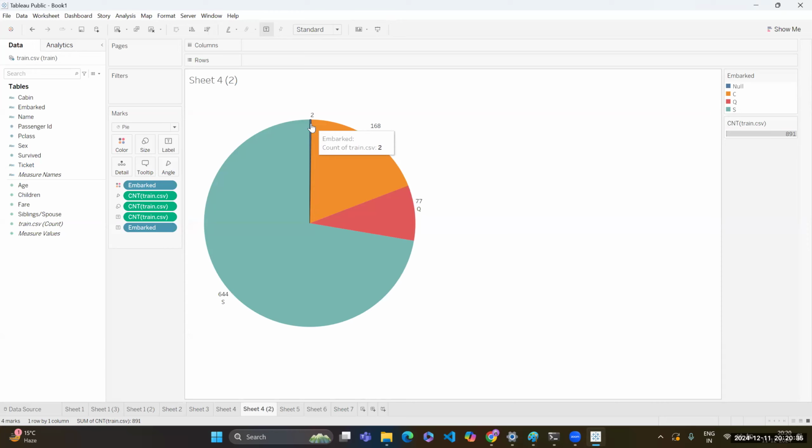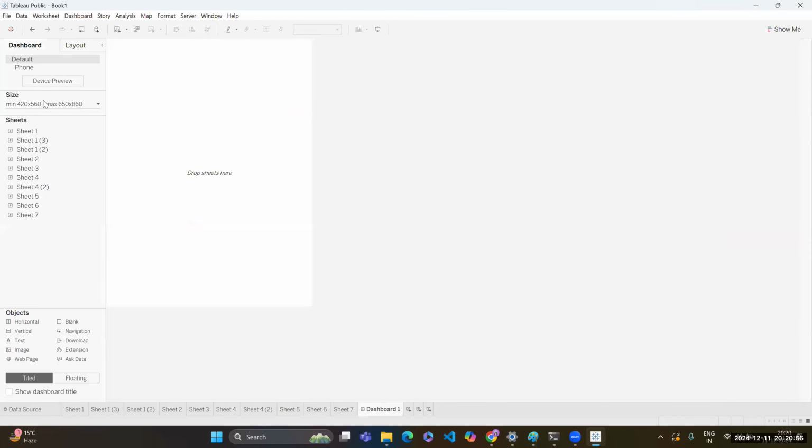Okay, in the next session, I'm going to tell you how to build the different types of numerical data charts in Tableau. Okay, we are going to build a lot of charts. Okay, a very custom dashboard also we are going to build. So there is an option called dashboard in Tableau. Okay, like this.